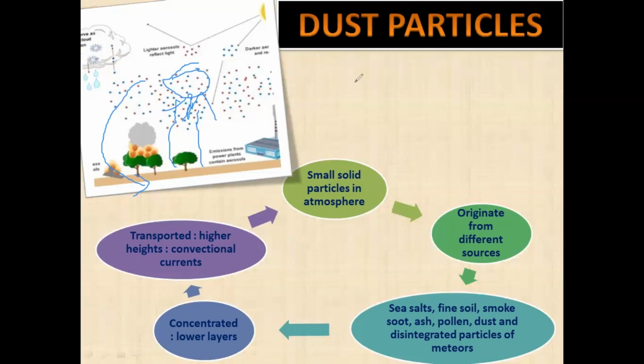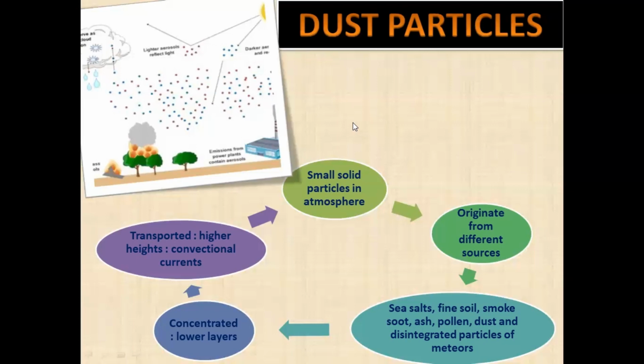Now, after dust particles, let me clear it. So this was about the composition of the atmosphere. If you are asked what the composition of the atmosphere is, first of all, you have to explain the composition of different gases: what the percentage of nitrogen is, what the percentage of oxygen is, then argon, and carbon dioxide. Ozone is another important layer, and the greenhouse effect can also be explained here.